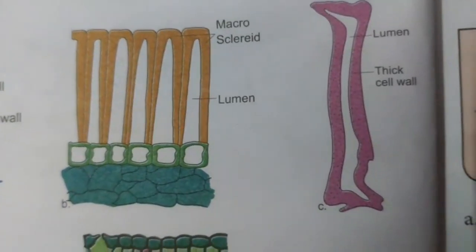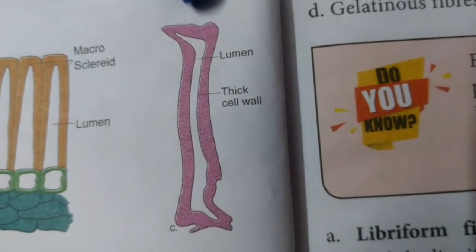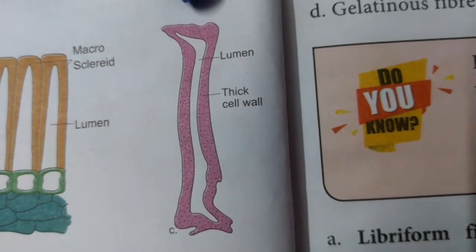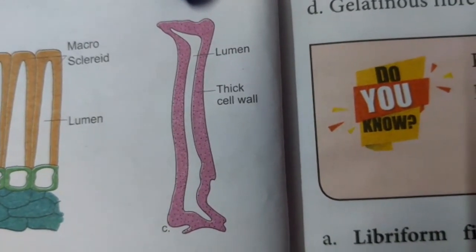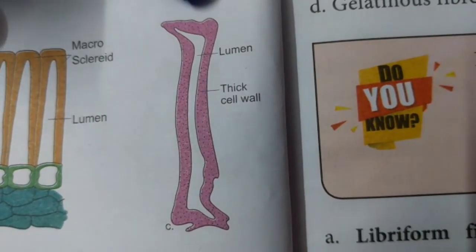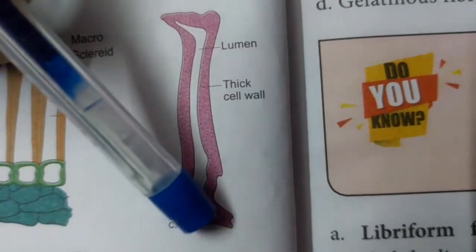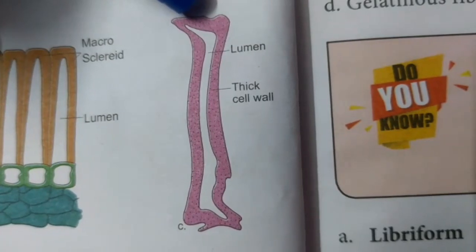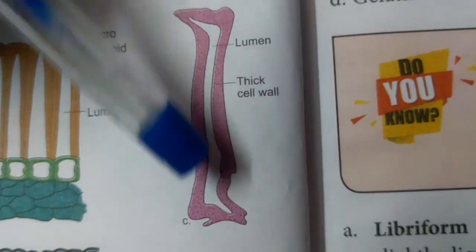The third type of sclerid is called the osteosclerid. The osteosclerids are also called bone cells. The osteosclerids are rod shaped with dilated ends. Both the ends are very thick, wider and broad in nature.